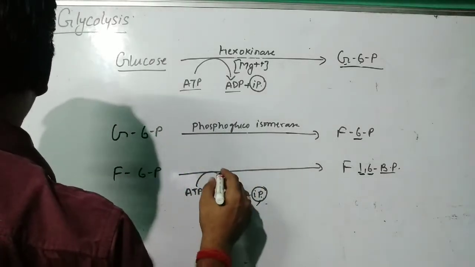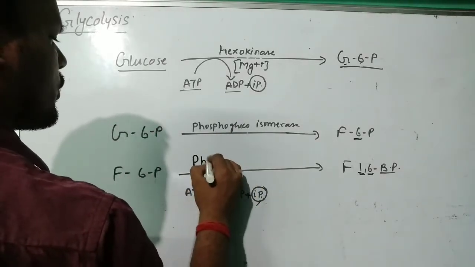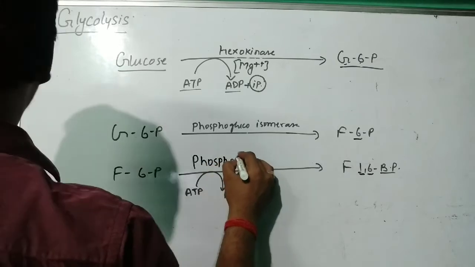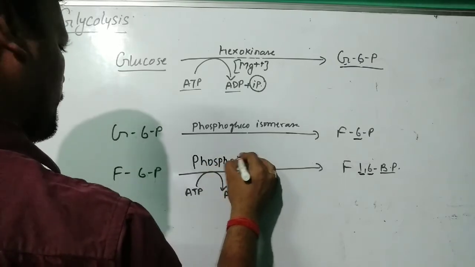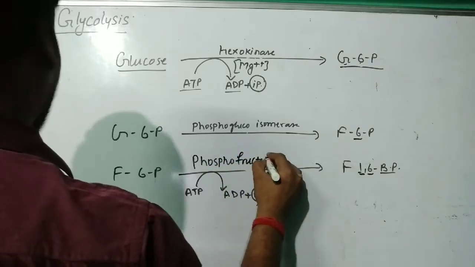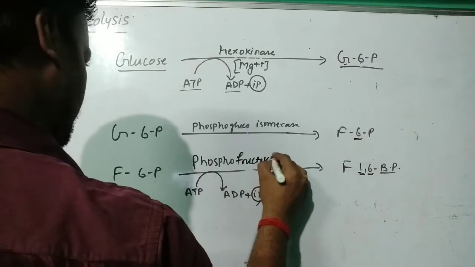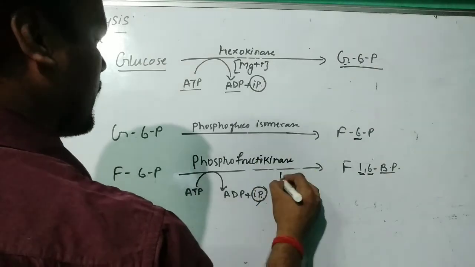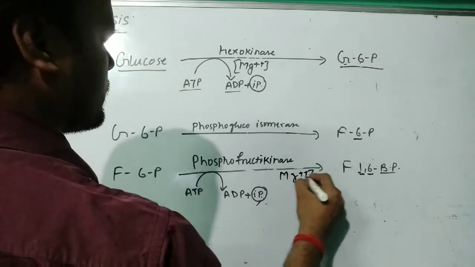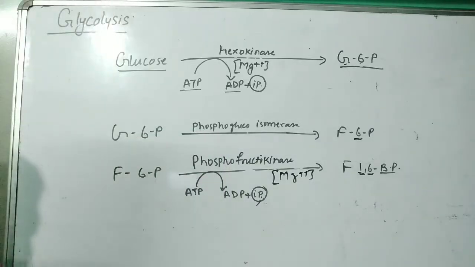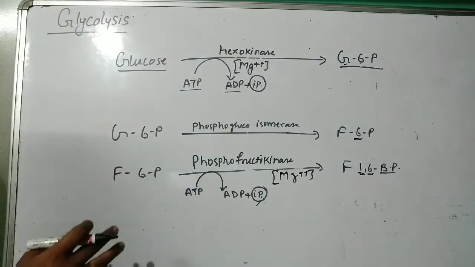Now which enzyme are we using? That is phosphofructokinase we are using, and the cofactor will be Mg2 plus. So we have done this.